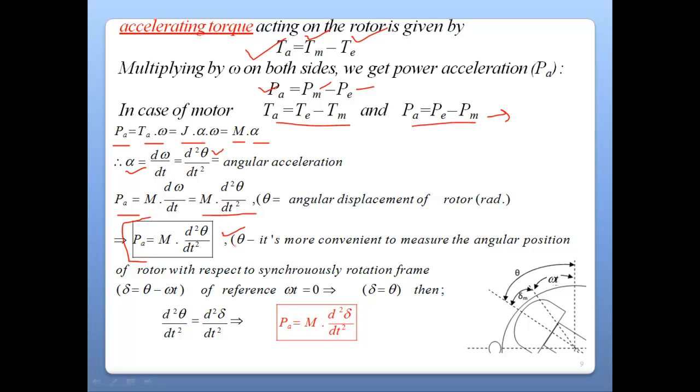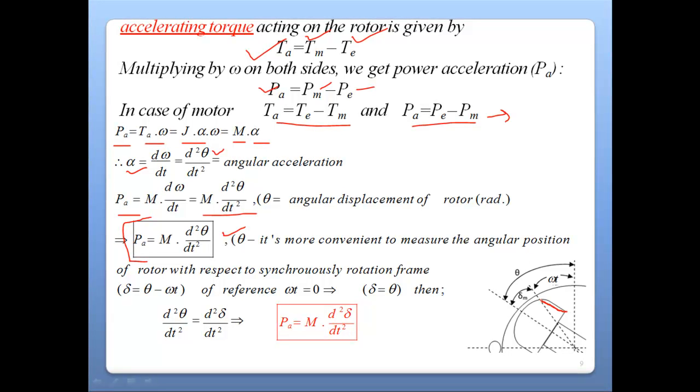Theta, it's more convenient to measure the angular position. Now what is happening with the theta? You can see it. Suppose this is our rotor. One pole of a rotor is drawn here, right?